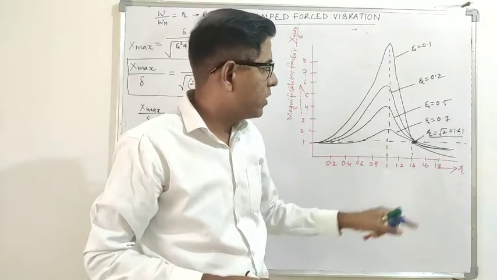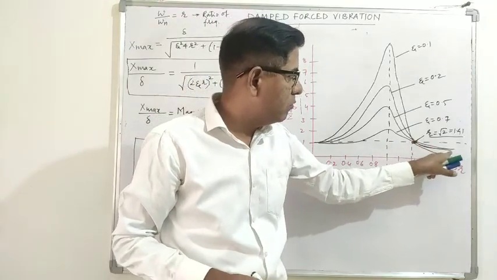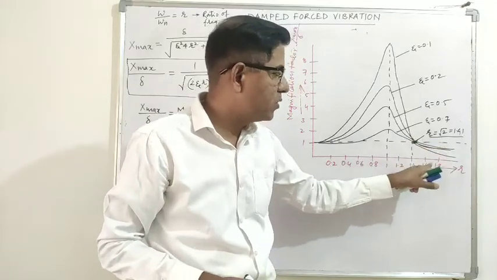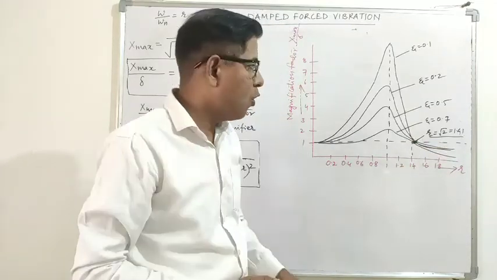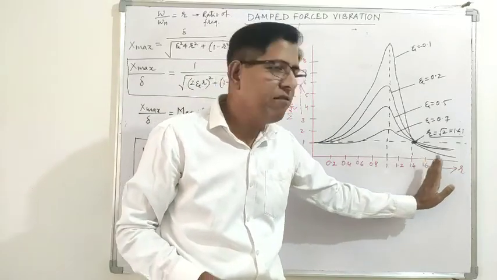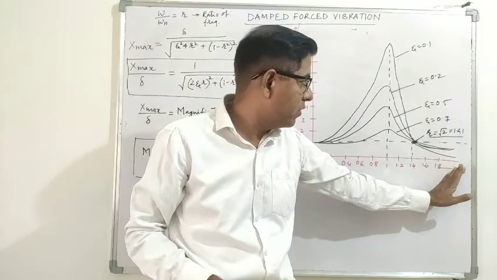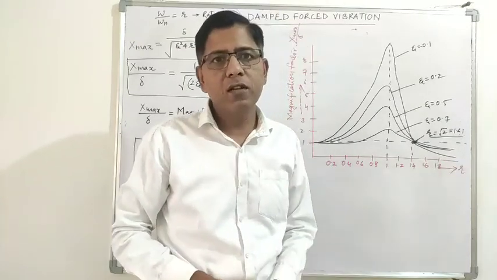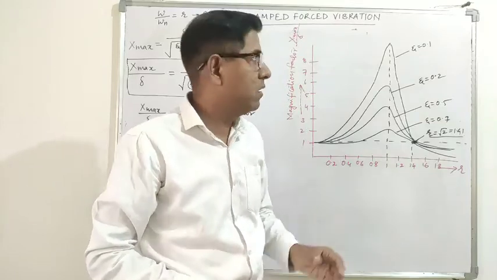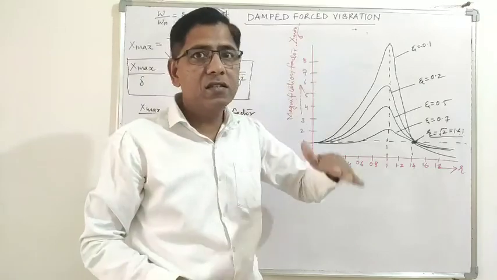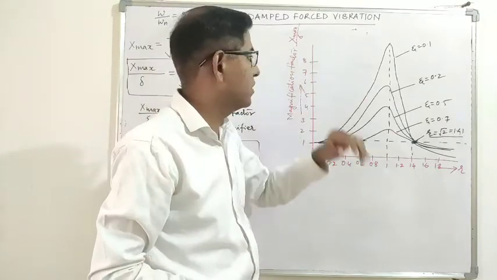And then the magnification factor is below 1 after this point. So always maintain the value of r as more than 1.41, so that you get the x max value less than the static deflection.